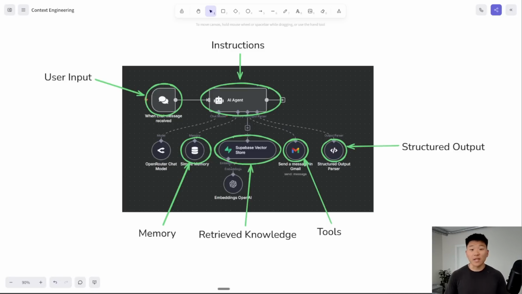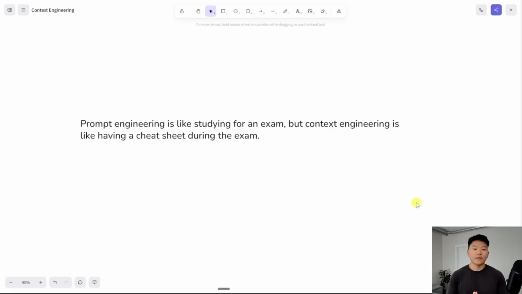That doesn't mean that every agent or every system we build has to have all 6 of these, but these are the different things you can tweak and play around with. And this is a really cool analogy I heard, which is the difference between prompt engineering and context engineering. Prompt engineering is like studying for an exam the week before. But context engineering is showing up to the exam with a cheat sheet that you can look at every single time you're faced with a problem you don't know. For the best results on that exam, you're going to want both good studying and a good cheat sheet. But ultimately, if I only had one, I'd probably rather have a cheat sheet.